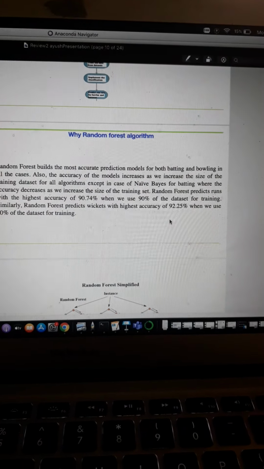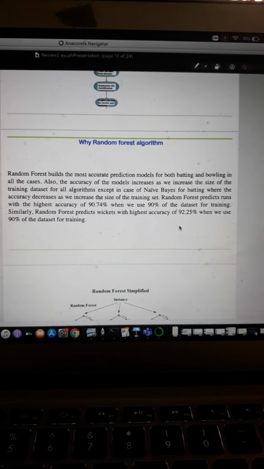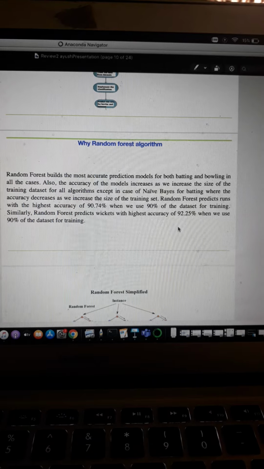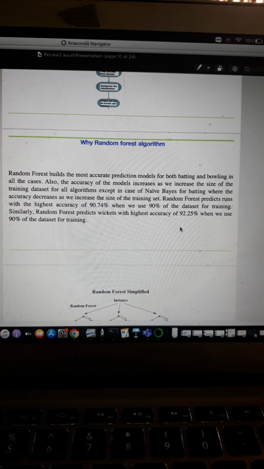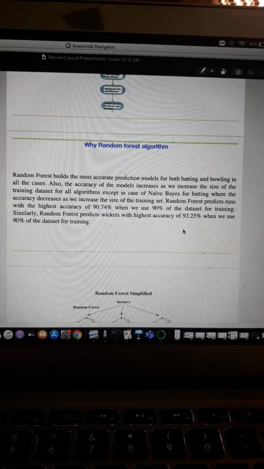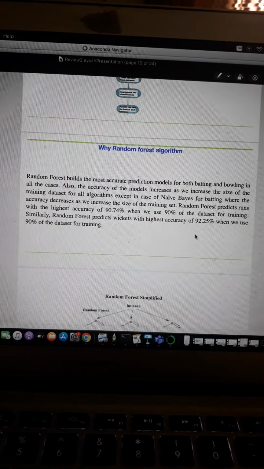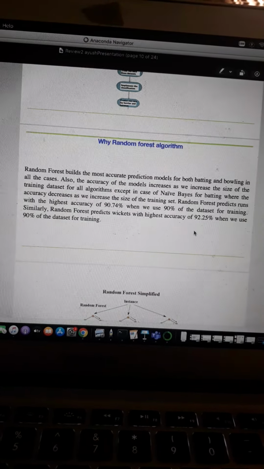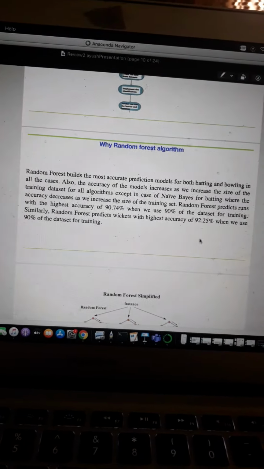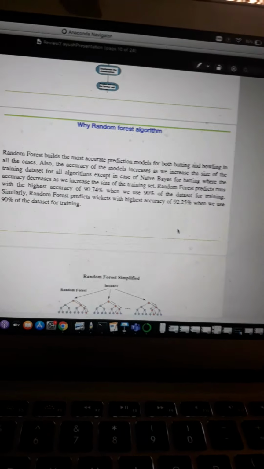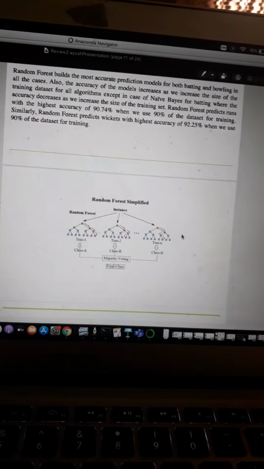Why are we using random forest? Random forest builds the most accurate prediction model for bowling and batting in all cases. That's why I'm using the random forest algorithm, and it is better compared to naive Bayes. The prediction came out at 92% and 90% after training the data.